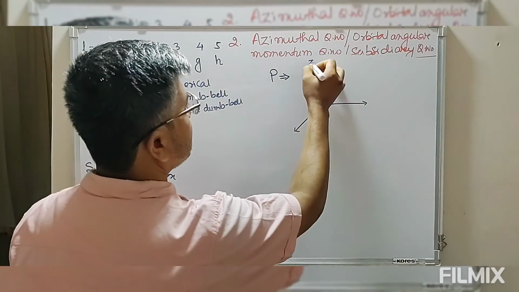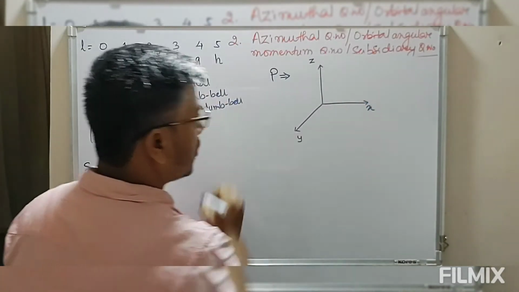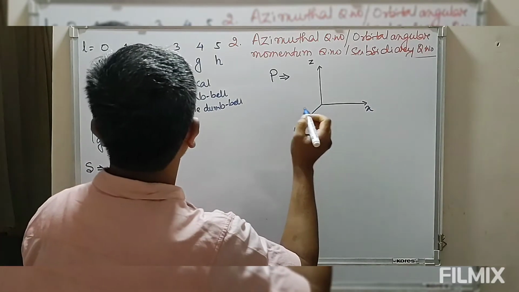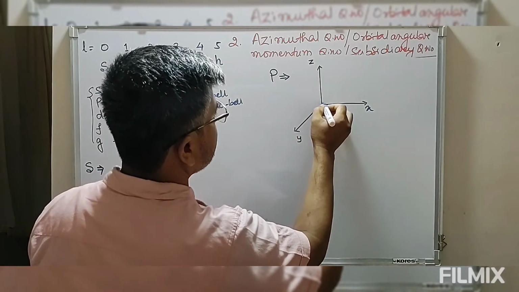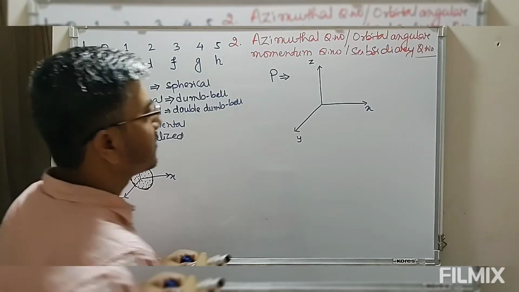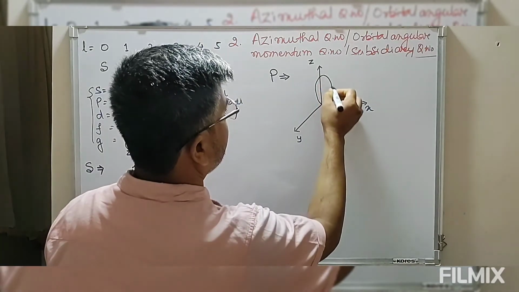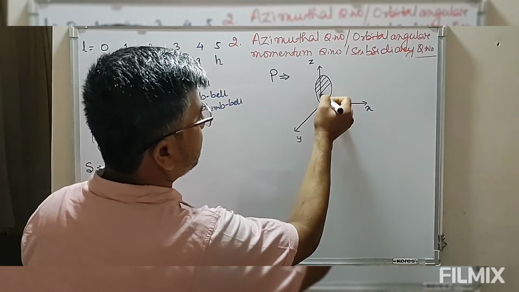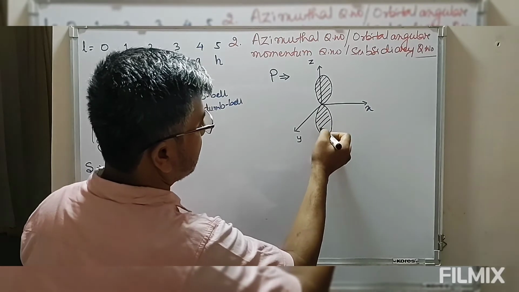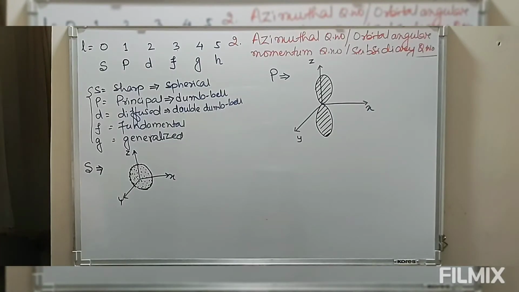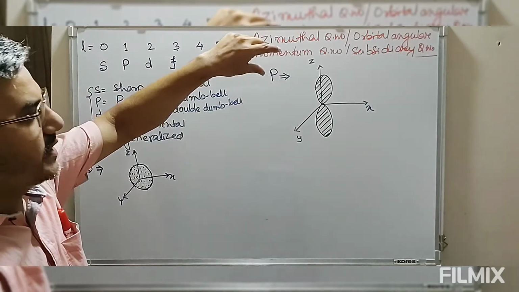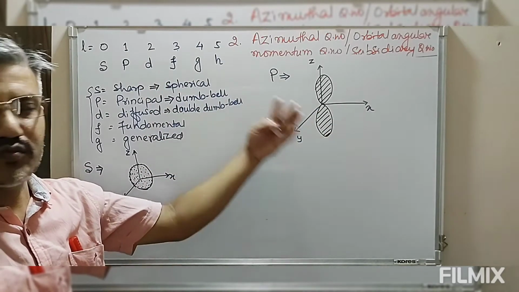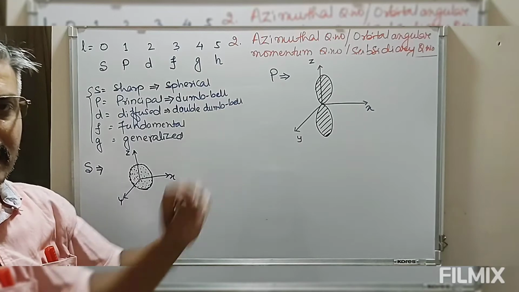These are three axes, Z, X, and Y. Now the shape of this P orbital, that is principal, this is dumbbell shape. So subshell P has the shape of a dumbbell. This may be along Z axis, this may be along X axis, this may be along Y axis. We are not going into detail. I am just giving you the shape of this P.